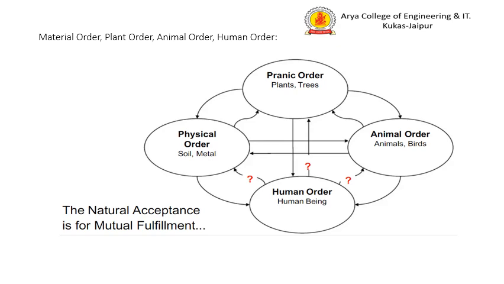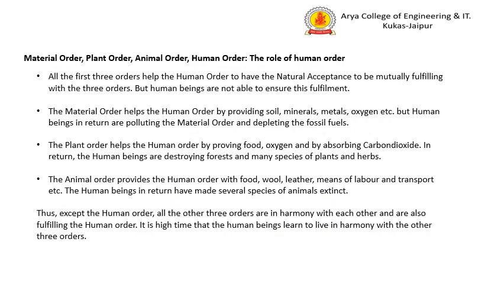Now let's talk about all the 4 orders existing together, as you can see in this figure. There is the pranic order, the material order, the animal order. We talked about it, they are mutually fulfilling. But what is the human order doing? The human order is taking all that it requires from the other 3 orders, but when it comes to giving back what it has taken, there is a big question mark, as we can see in the figure. So let's talk about this question mark.